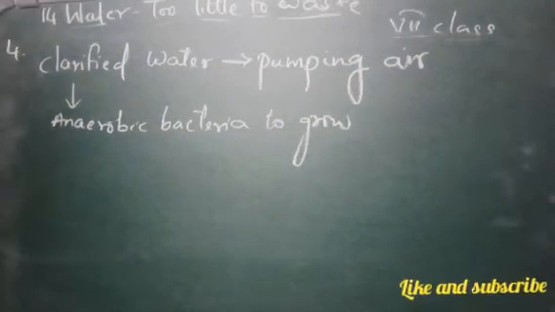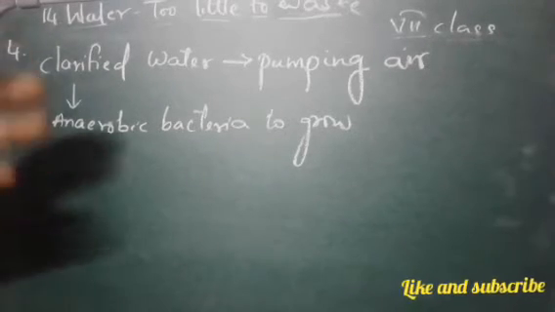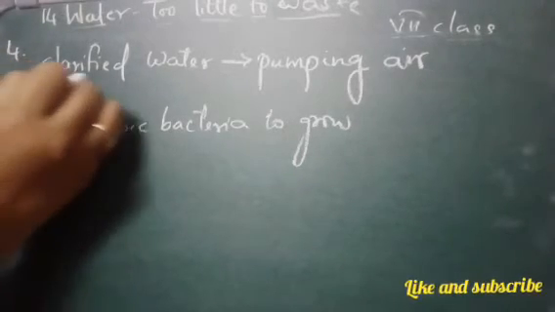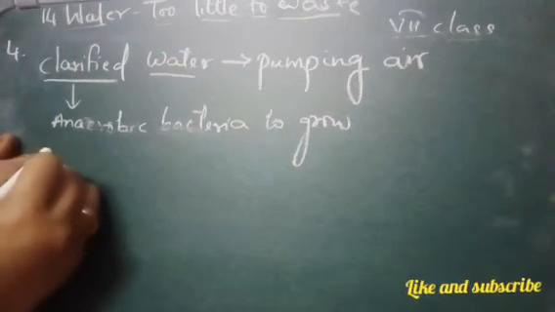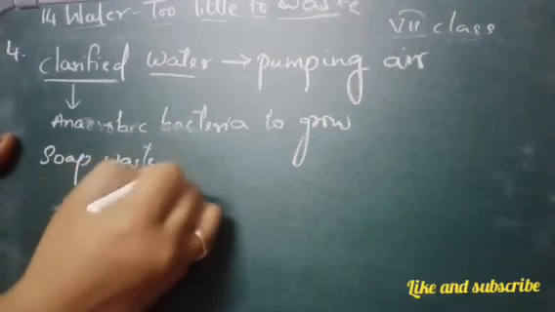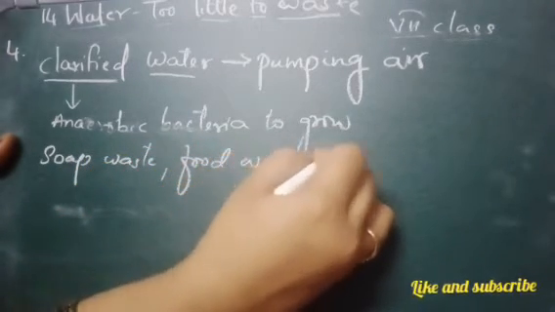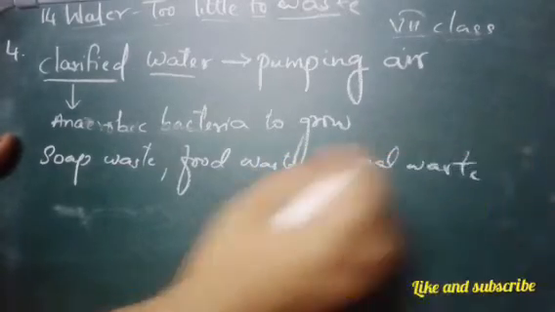Now what will the bacteria do? They will consume human waste, food waste, soaps and other unwanted matter still remaining in the clarified water. Whatever waste is present in this clarified water, that is soap waste, then we have food waste, animal waste and human waste.